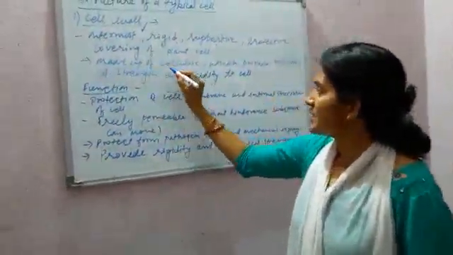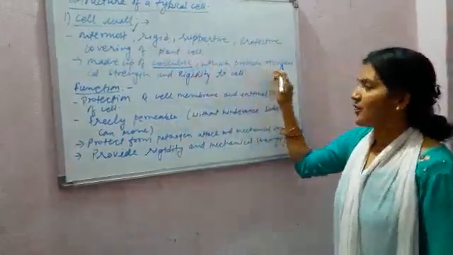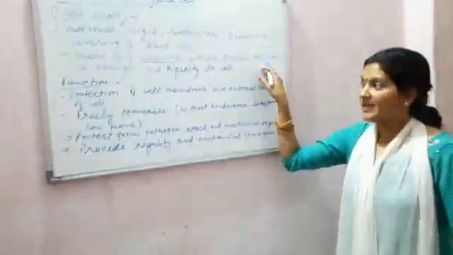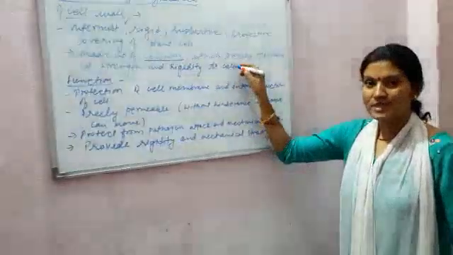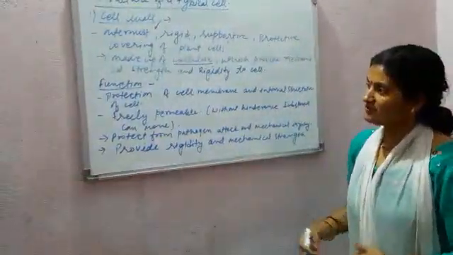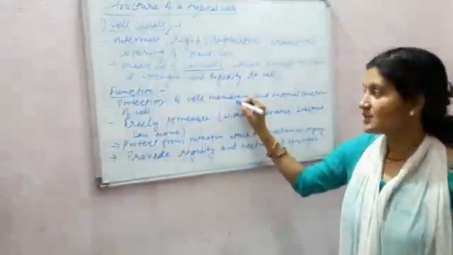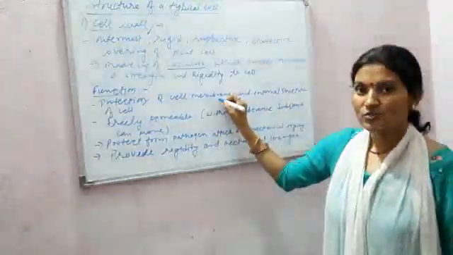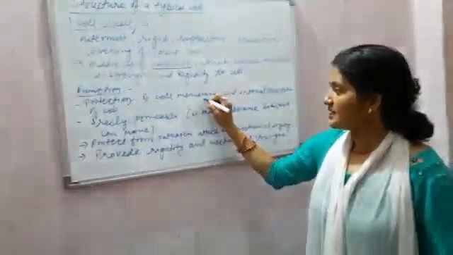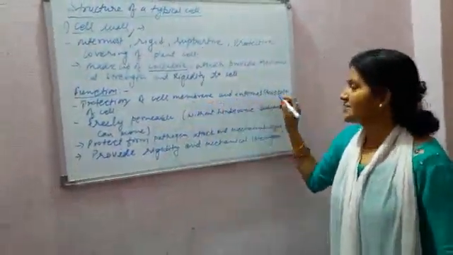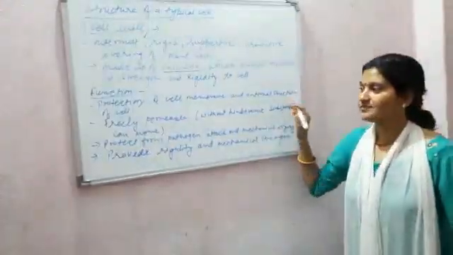Next, made up of cellulose, which provides mechanical strength and rigidity to the cell. Now the function of the cell wall: protection of the cell membrane, because the cell wall is the outermost layer of the plant cell. It protects the cell membrane and internal structure of the cell.